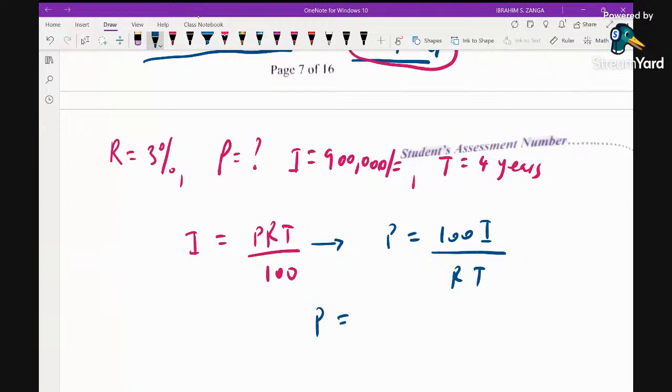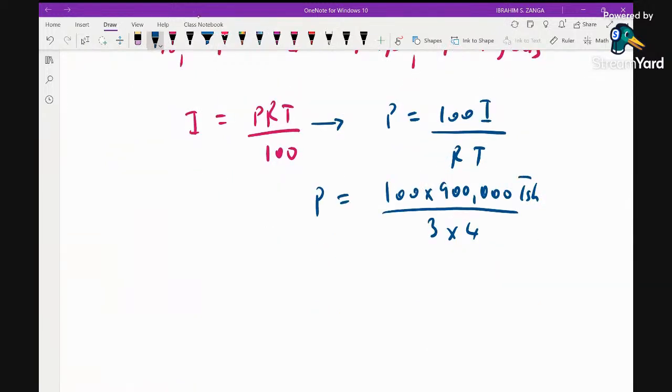From here we can say that the principal is 100 multiplied by I divided by RT. So what is the principal? It is 100 multiplied by 900,000 shillings divided by the rate, which is 3, times T, which is 4. As you can see, our principal will be 900 times 100.